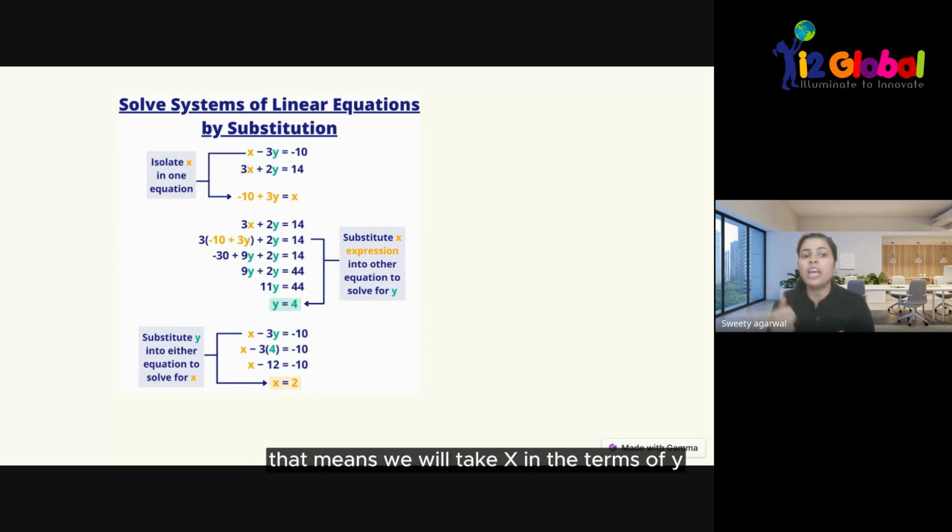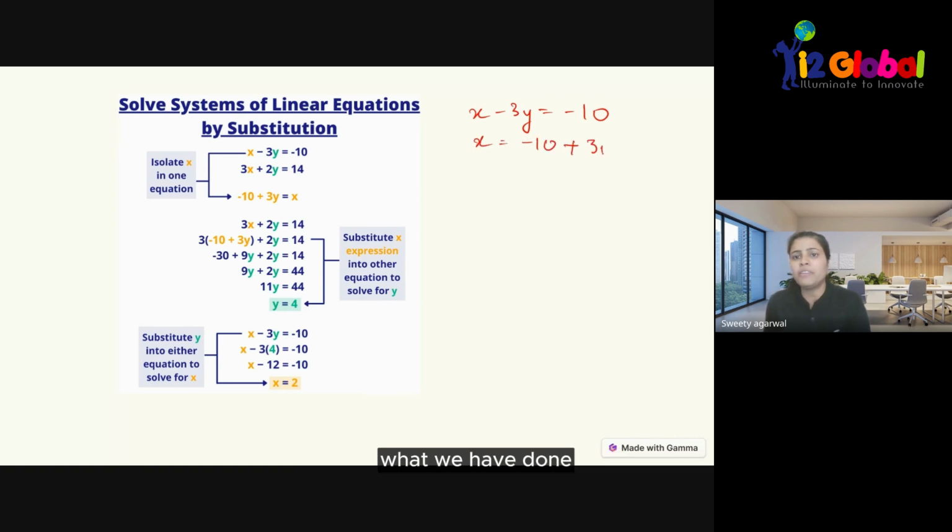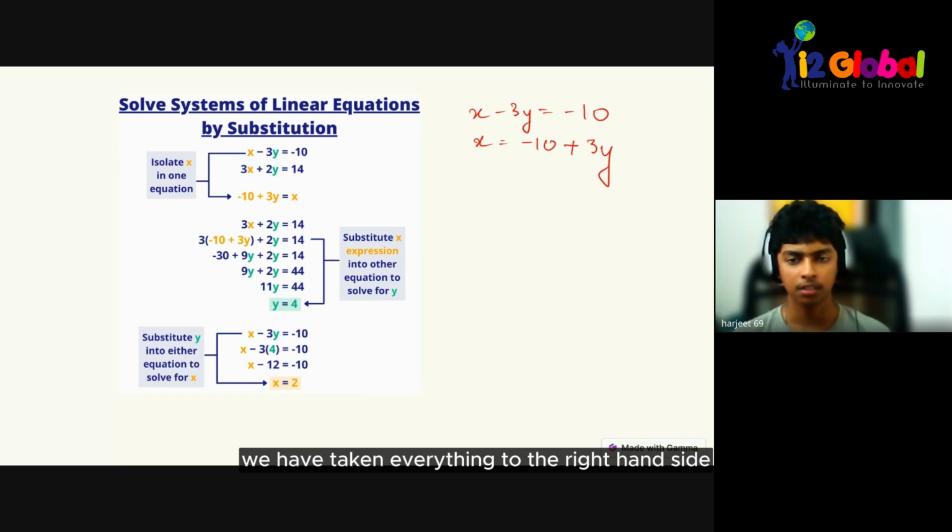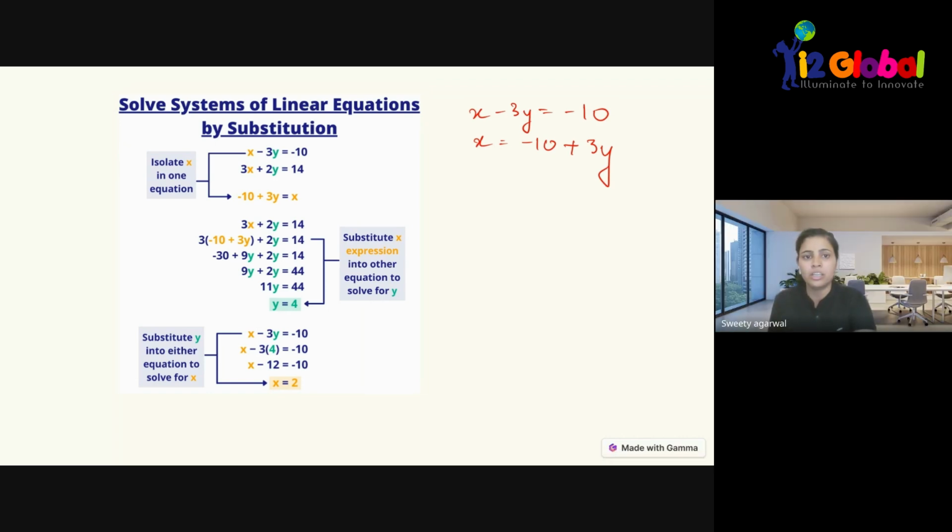That means we take one variable in terms of the other. So x will be equal to minus 10 plus 3y. We have taken everything to the other side of x.